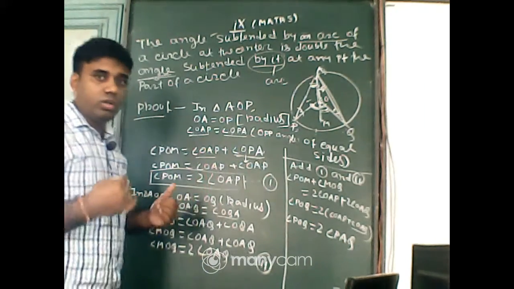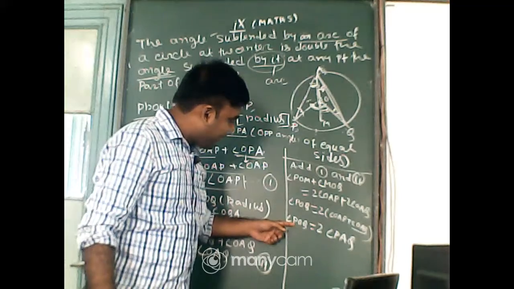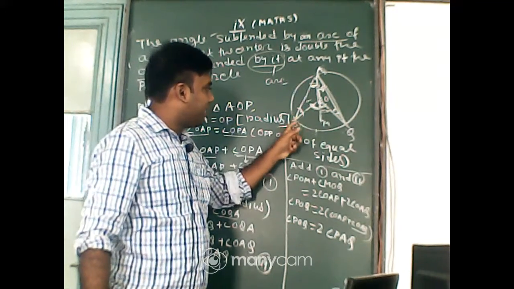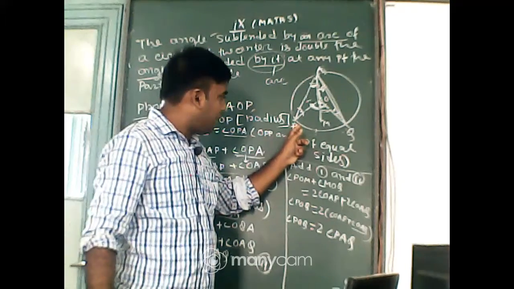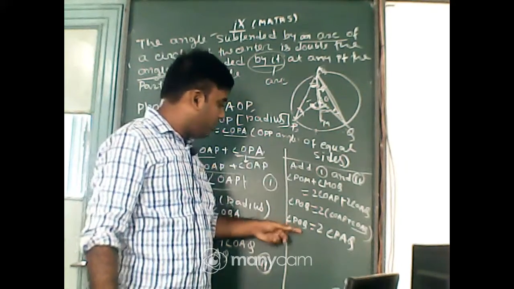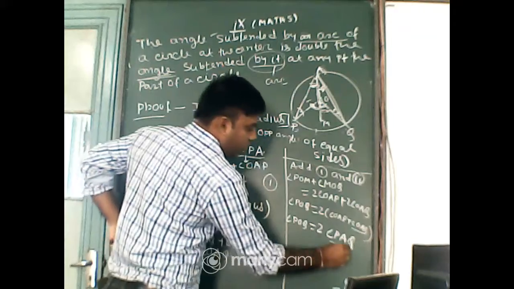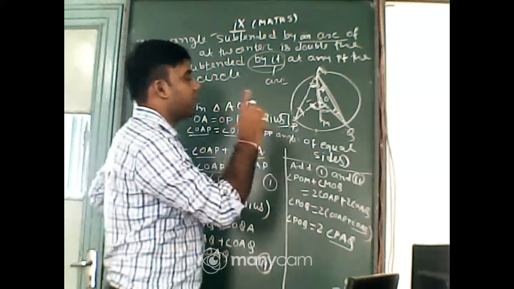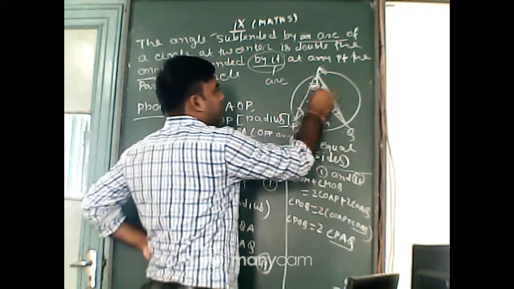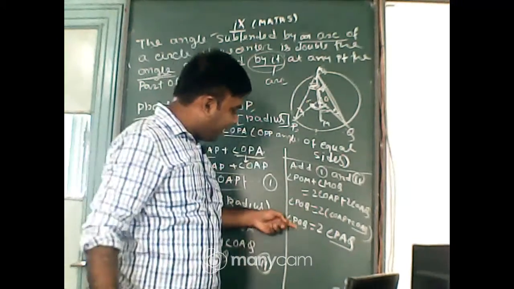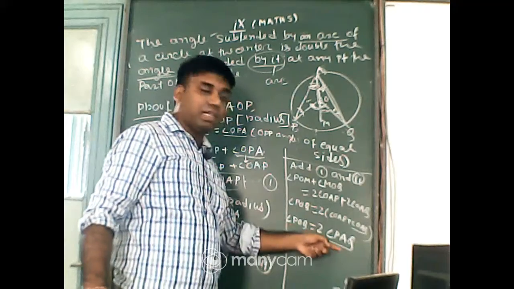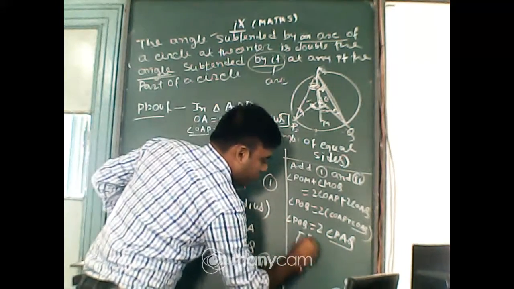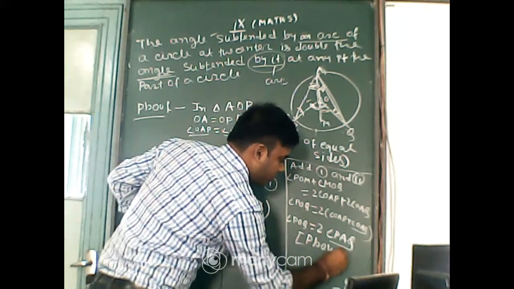So what we get: angle POQ is the angle subtended by the arc at the center, and what is PAQ? The angle subtended by the arc PQ at a point on the circumference. That angle at the center is double the angle at the circumference, that is the required proof. So it is proved.